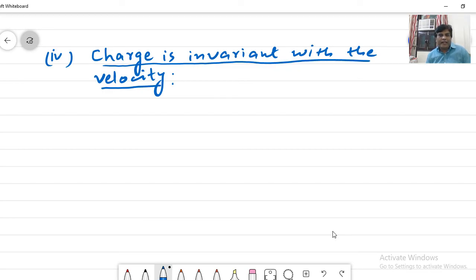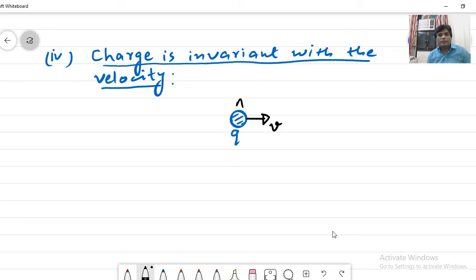Suppose a body has some charge Q. If the body is given some velocity v, this velocity could assume any value, even a value equal to the speed of light. Even in that case the charge remains constant, meaning the charge Q does not change with the velocity of the particle.